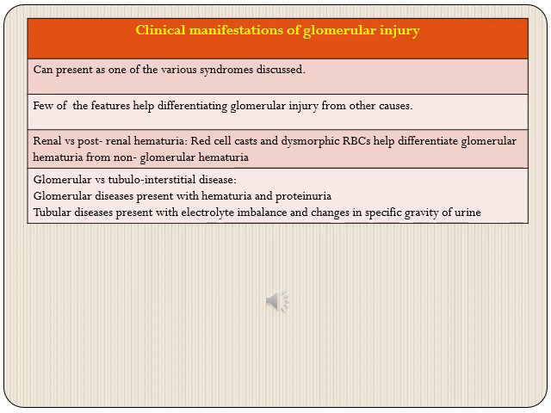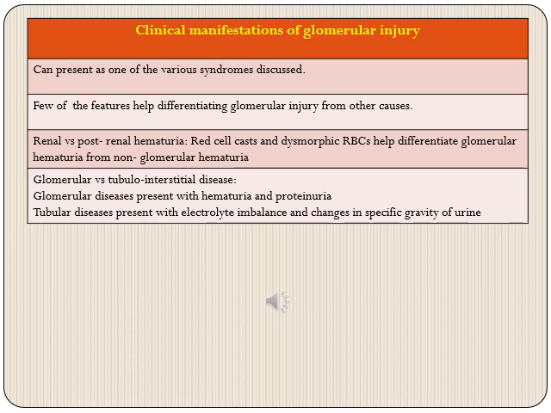So they have this cylindrical appearance on sediment examination, and if we are finding red cell casts in the urinary sediment examination, then we can assume that the origin of these RBCs is glomerular. Similarly, if the RBCs have a dysmorphic shape instead of the usual biconcave form, then again we can assume that they are of renal origin.